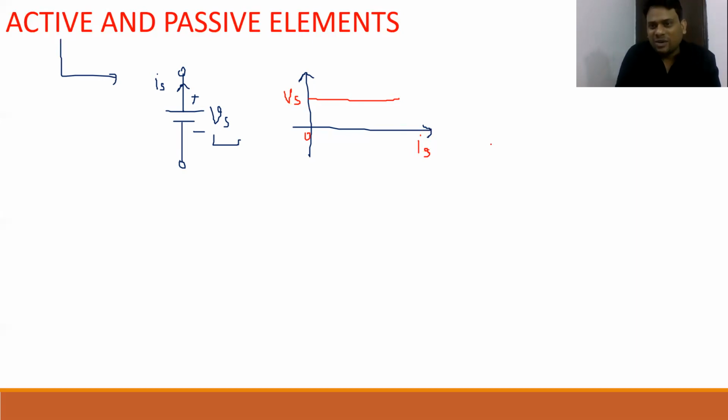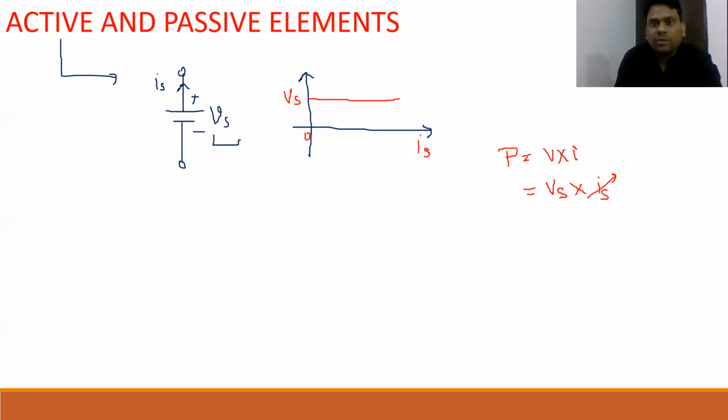We know very well that power is nothing but voltage into current. So I replace V by this Vs, where Vs is some constant value, maybe 10 volt, 1 volt, or a high voltage like 1 kV, or sometimes 10 kV. But Is is some variable quantity. So that particular voltage source can deliver power with respect to this equation.